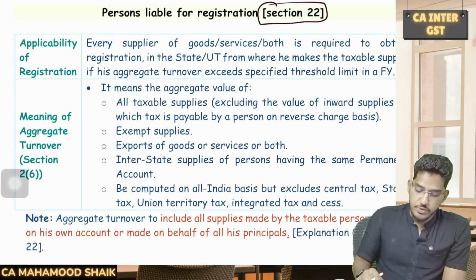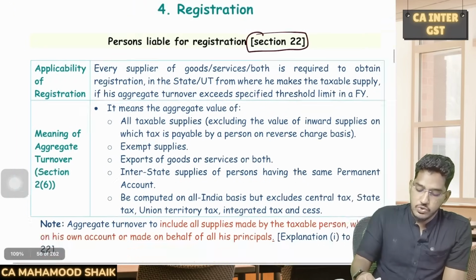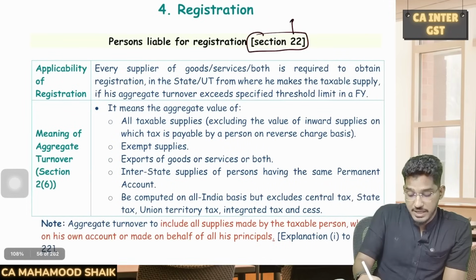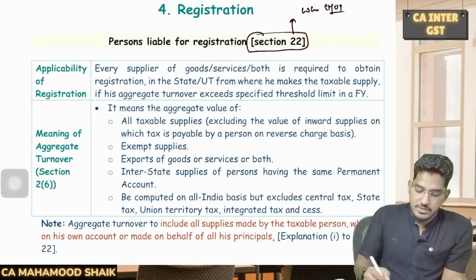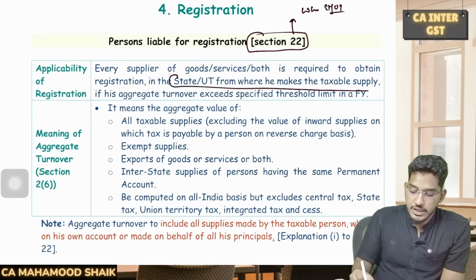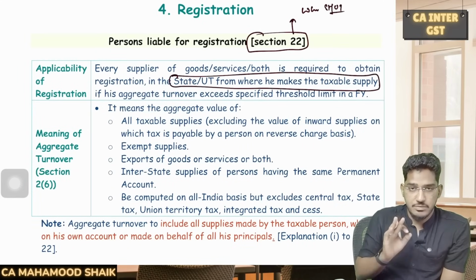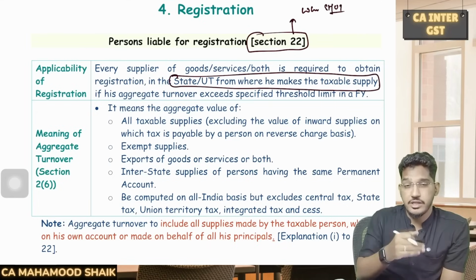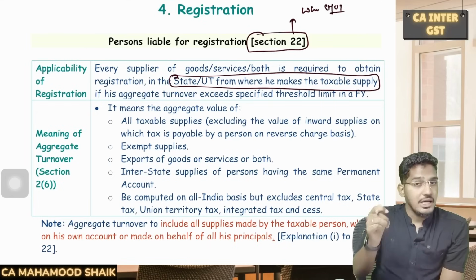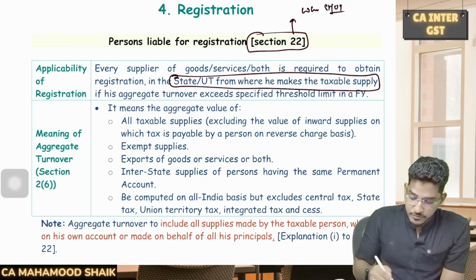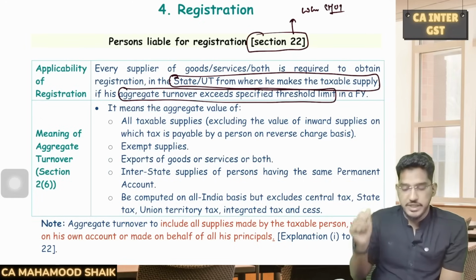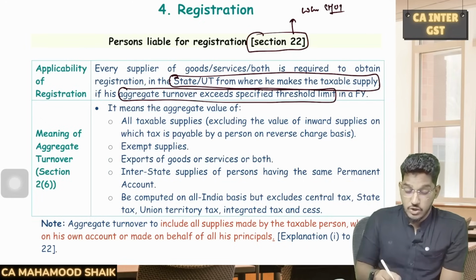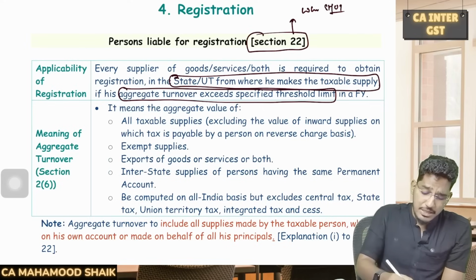What section number 22 says is, every supplier of goods or services or both is required to obtain registration from the state or union territory from wherever he is making a taxable supply. In every such state and union territory from which he is making a taxable supply, he has to get the registration when his aggregate turnover exceeds the applicable threshold limit.